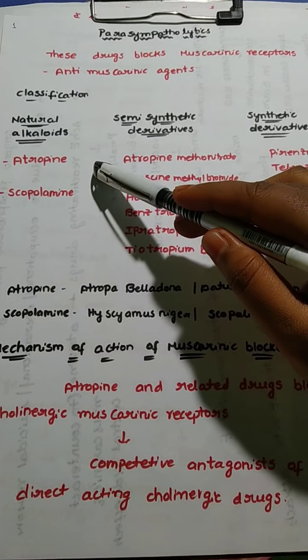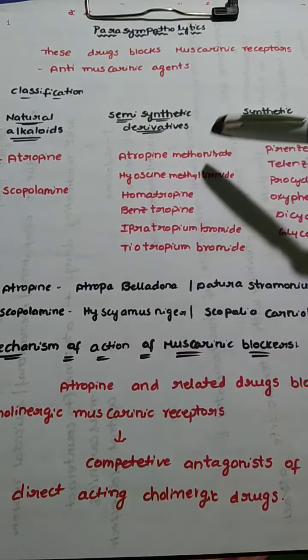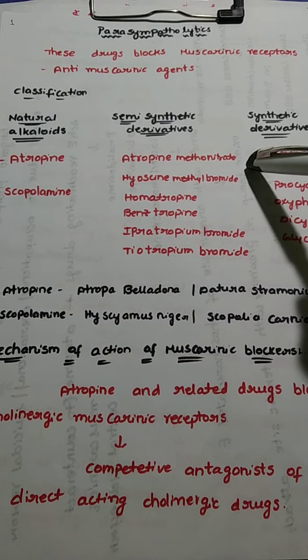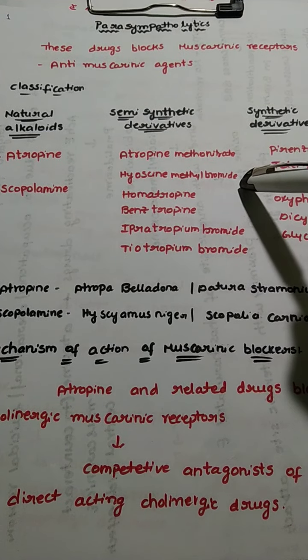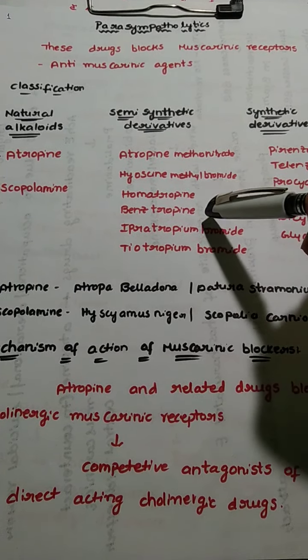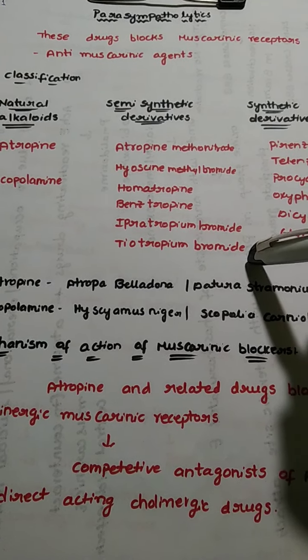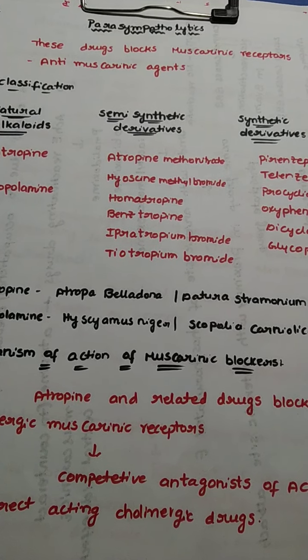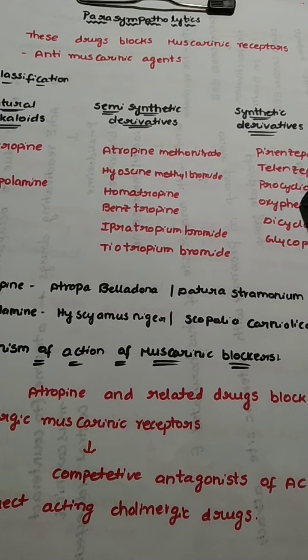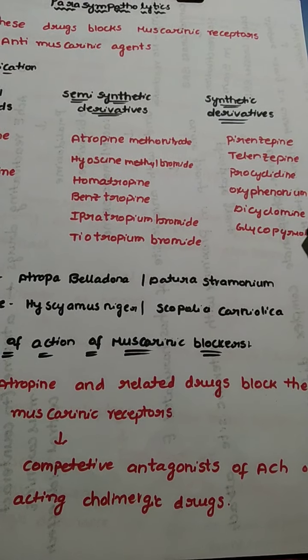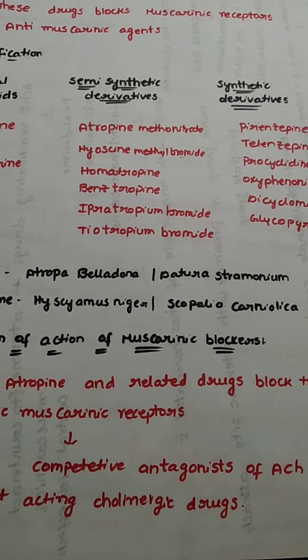The natural alkaloids contain atropine and scopolamine, whereas semi-synthetic derivatives contain atropine methonitrate, hyoscine methyl bromide, homatropine, benztropine, ipratropium bromide and tiotropium bromide, whereas synthetic derivatives contain pirenzepine, telenzepine, procyclidine, oxyphenonium, dicyclomine and glycopyrrolate.